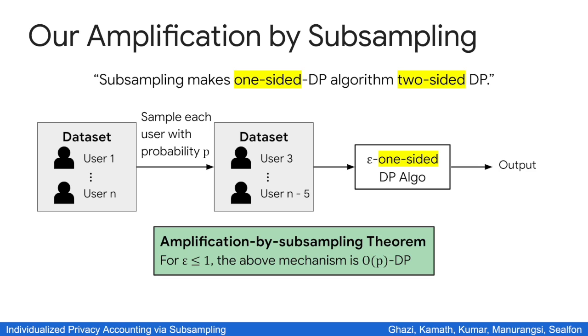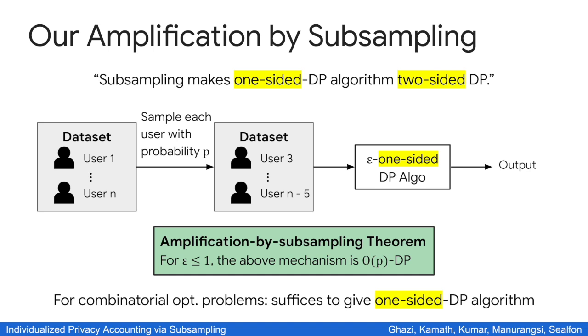This gives us an advantage, for example, for the combinatorial optimization problems, since it means that it suffices for us to give a one-sided DP algorithm for the problem, since anyway we can apply the subsampling on top of it afterwards and get a two-sided DP algorithm. So how do we come up with the one-sided DP algorithms? It turns out that most algorithms considered in the literature are already one-sided DP.